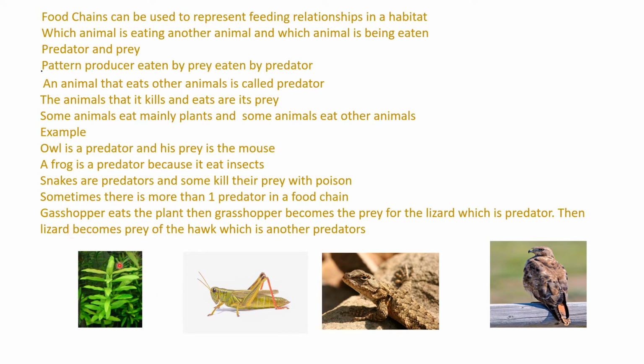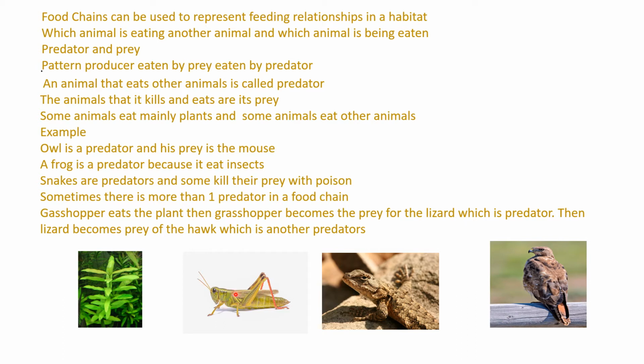Like this is a plant, and this is a grasshopper, a lizard, and this one is a hawk. So there is always a pattern: the producer is eaten by the prey, and the prey is eaten by the predator. How is it prey? The grasshopper eats the plant.